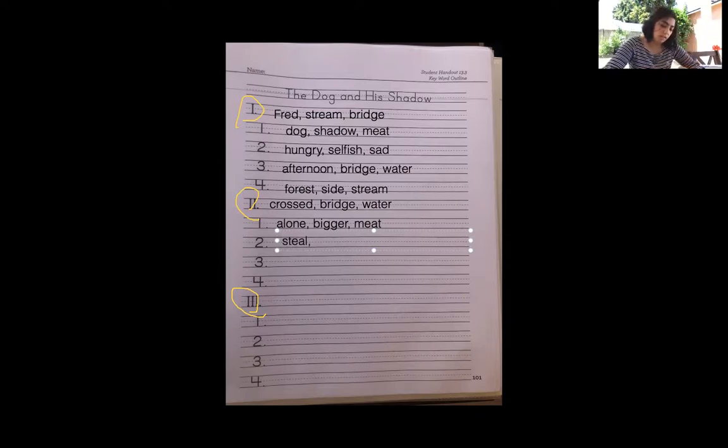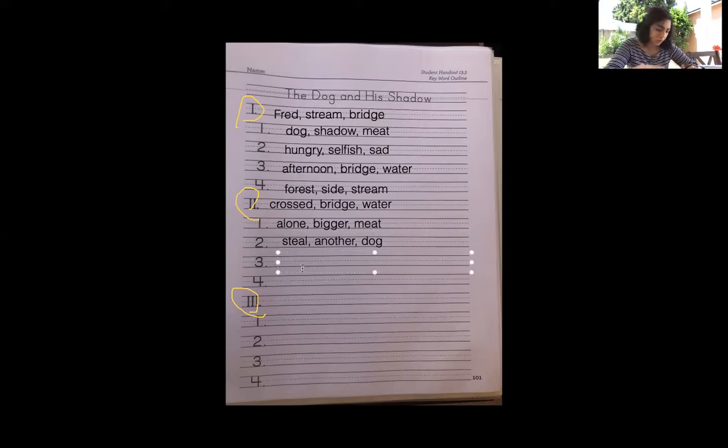What else do you think he's thinking? Oh, maybe he's thinking about that big juicy piece of meat, right? Maybe he's thinking how good it's gonna taste. Well, he's also thinking of the other dog, right? So maybe we can put steal and we can put another dog. There we go.